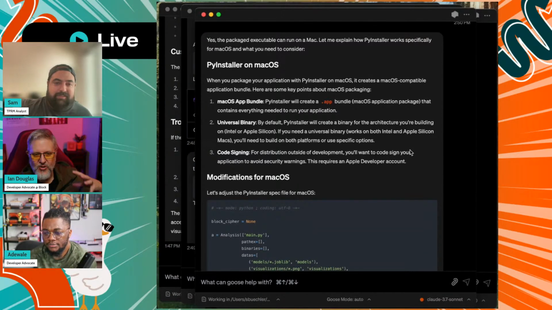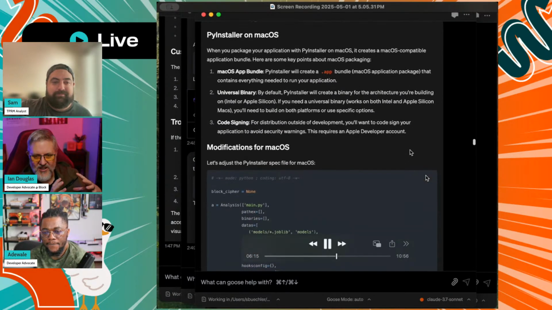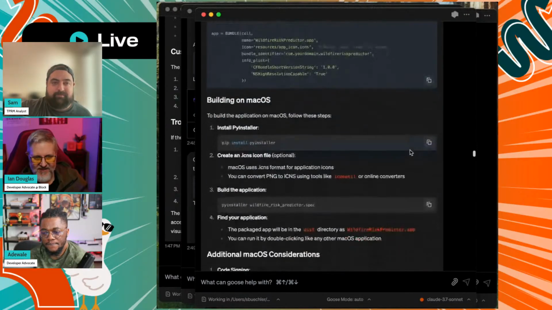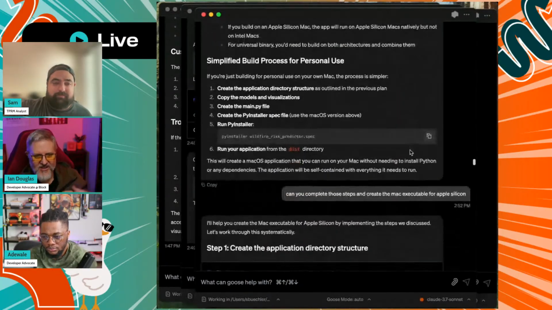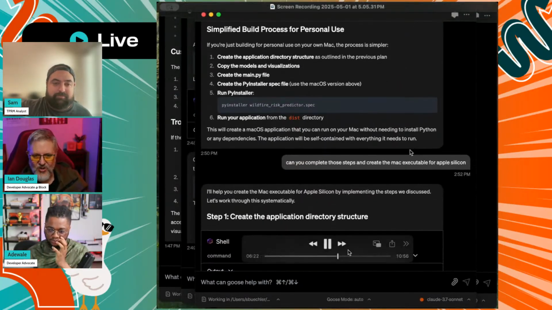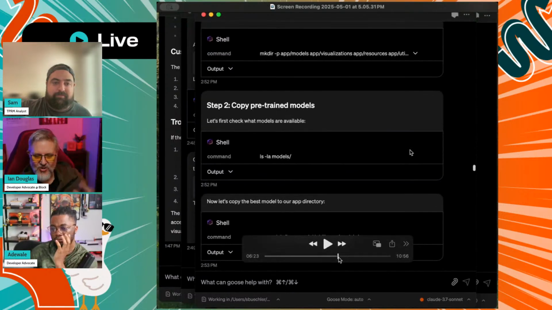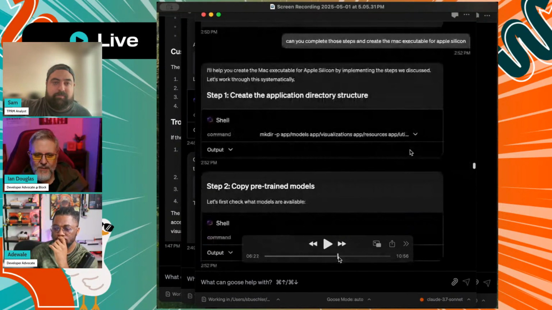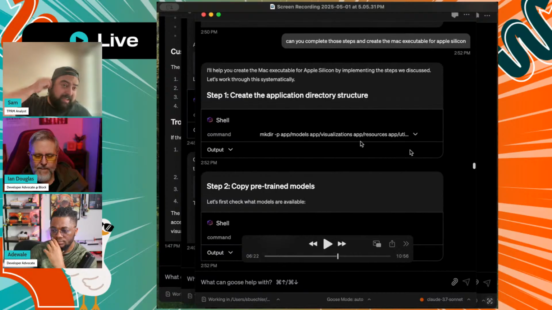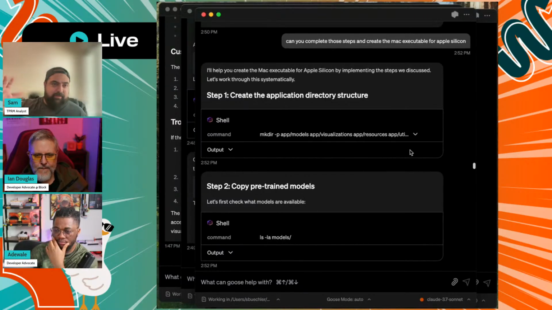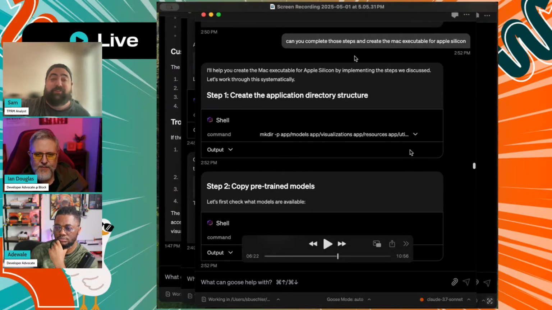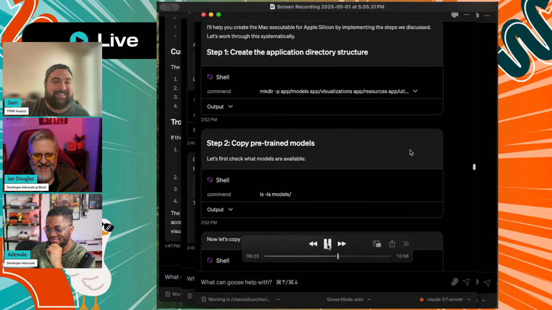So now this is going through and it's basically bundling this up into an installable package that anyone on your team could effectively install on their system and be able to run, and it would have that user interface and so on. Yeah, absolutely. And it tends to give the instructions. It's like, hey, run this, run this, run this. And a lot of what I'm asking is just, can you do those? And it does, which I find so interesting.